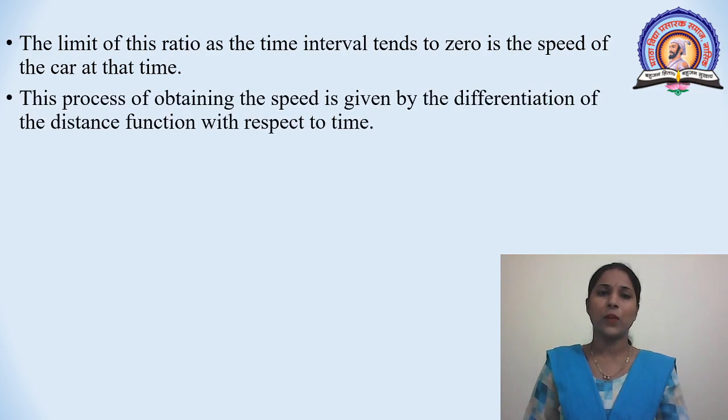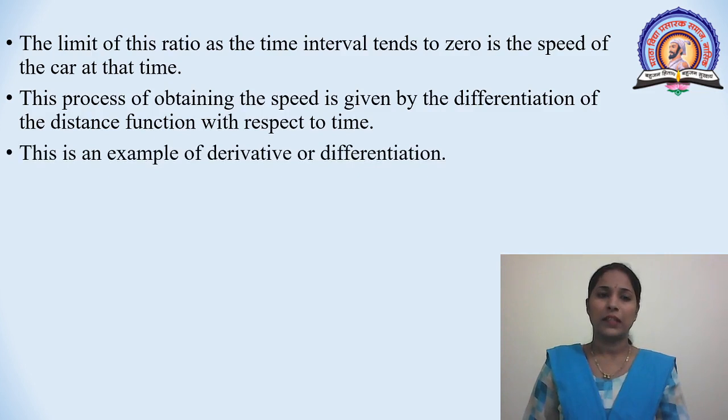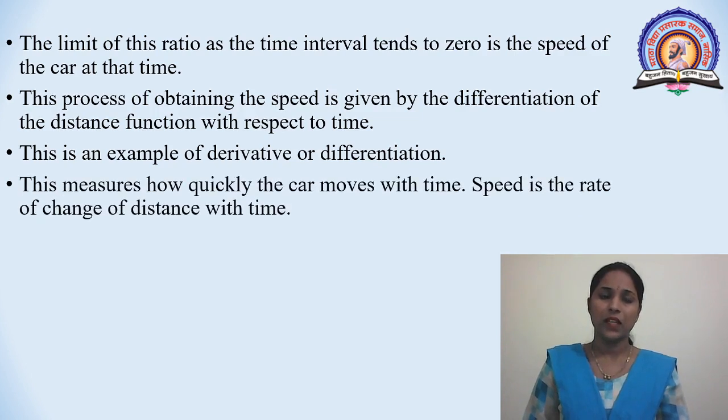This process of obtaining the speed is given by the differentiation of the distance function with respect to time. This is nothing but the example of derivative or differentiation. This measures how quickly the car moves with time. The speed is the rate of change of distance with time.